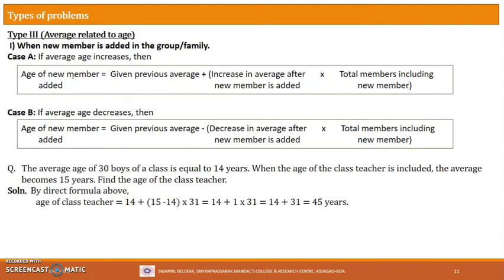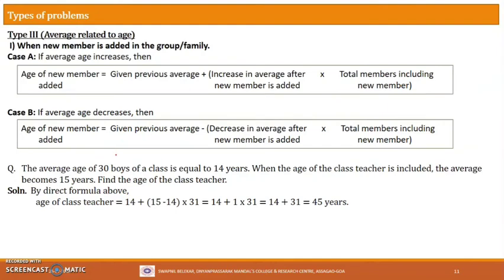So the age of a new member, that means the age of a teacher now here, will be what? It will be given the previous average. So previous average is what? The average is 14, no? So this is the previous average. Previous average is 14 plus the increase in average after new member is added. So what is the increase in average? The new average is 15, the original average is 14. So 15 minus 14 will be the increase in that average, right? So 15 minus 14 multiply by total members including new member.